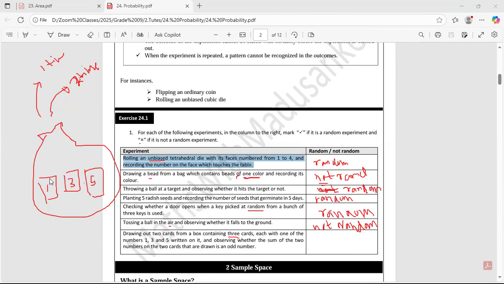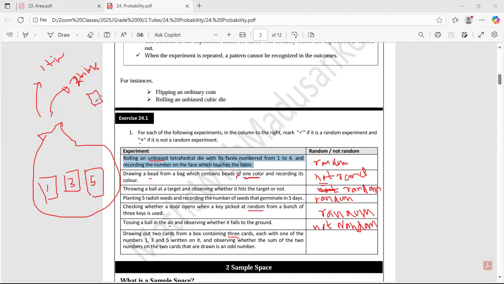First of all, you are going to take the first card out, randomly. This is a black covered bag. Imagine you cannot see inside which card is 1, which card is 3, and which card is 5. You cannot identify them, and you are randomly taking. You put your hand inside this bag and take one card out.